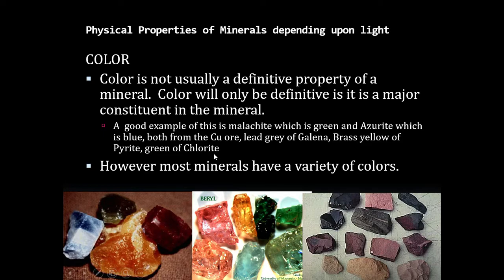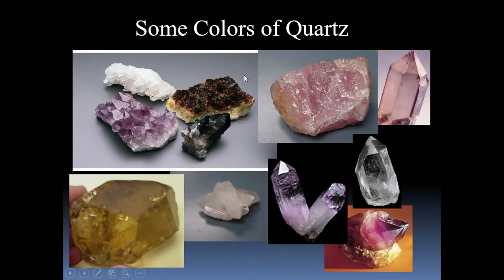But some minerals show different colors, like you can see in the next slide. This is a quartz variety of mineral. The general chemical composition of these minerals is the same, SiO2, but due to foreign impurities, it is showing different colors. These different colors are because of foreign elements or impurities.